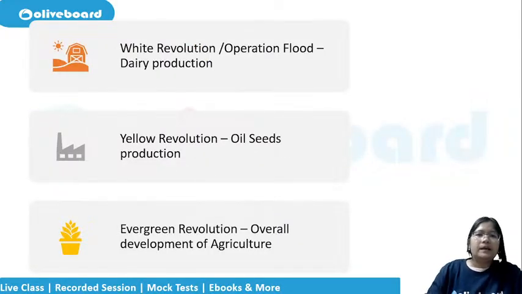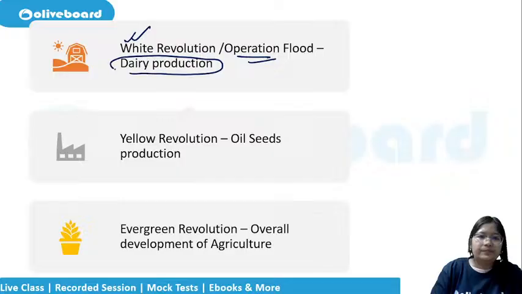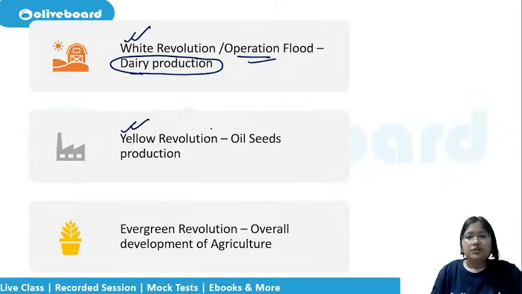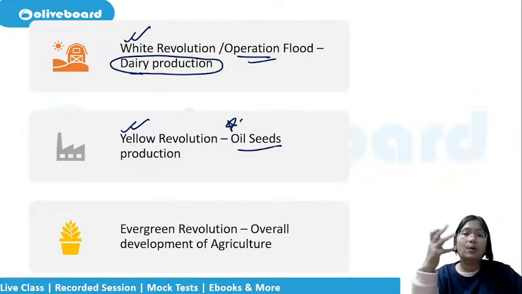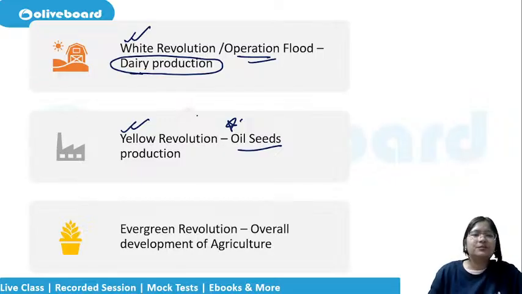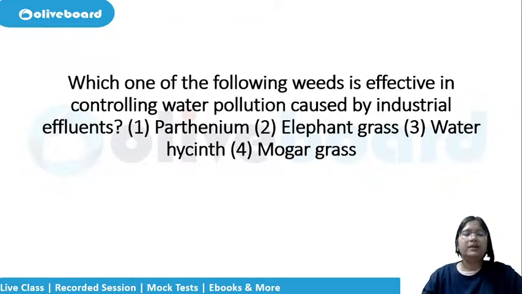Okay. Now we all know that white revolution or Operation Flood is for dairy production. Yellow revolution is for oil seed. Oil color, mustard oil, okay, it is a little bit brownish reddish, but the refined one is completely yellowish, no? So by that you can remember. Evergreen revolution, that is the overall development of agriculture. So from time to time this must be revised so that it is not forgotten, because easy marks.